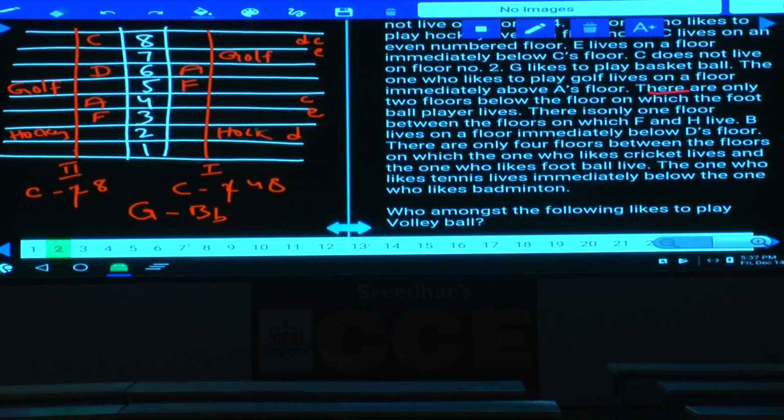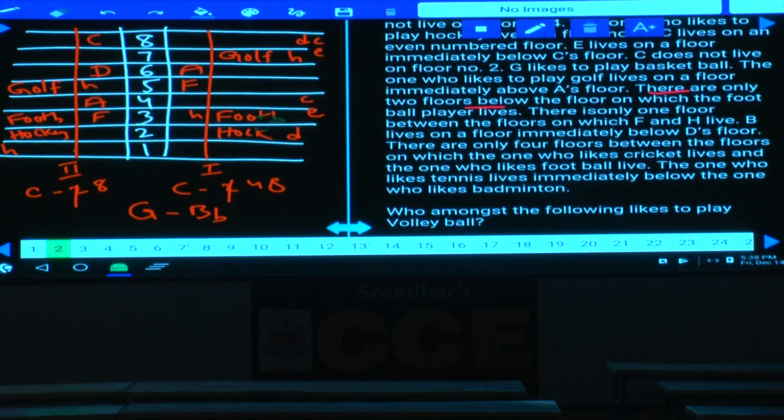And there are only 2 floors below the floor on which the player who plays football lives. Now football must be on floor number 3, and here also football must be on floor number 3. Next one, and there is only 1 floor between the floors on which F and H live. Between F and H there must be exactly 1 floor. Here H can be either at this place or H can be here. In this one also F and H can be either golf or H can be either football.